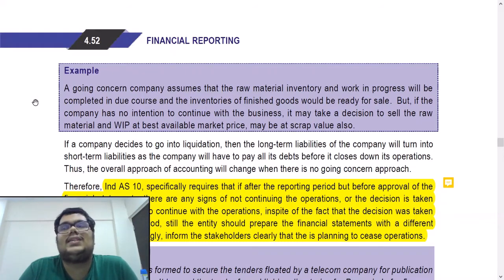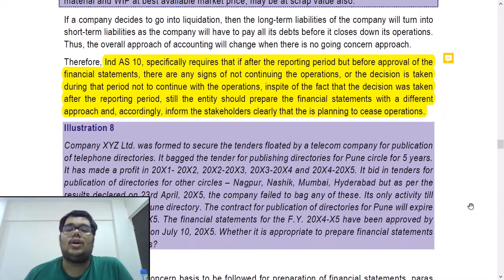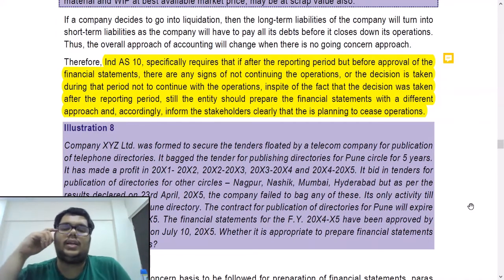If going concern was threatened, if you are not going to continue operations in the current year itself, then you will not make your financial statements on a going concern basis. But let us say after the reporting period but before approval, if you decide to close operations, still going concern will be considered as an adjusting event. So you can see the note I have added here. Going concern is an exception to Ind AS 10. It will always be considered as an adjusting event if it happens before your approval of financial statements date.